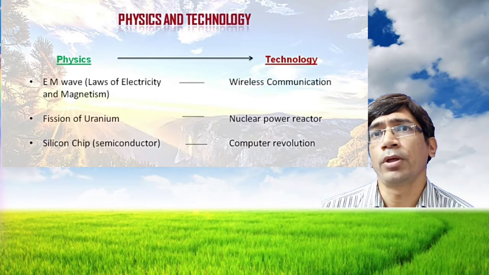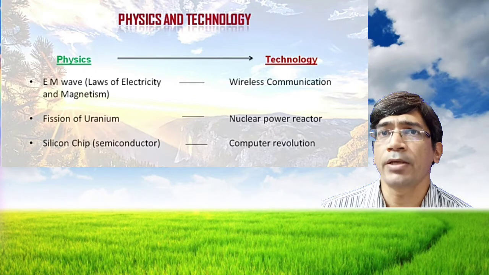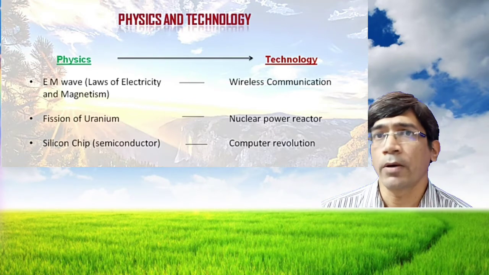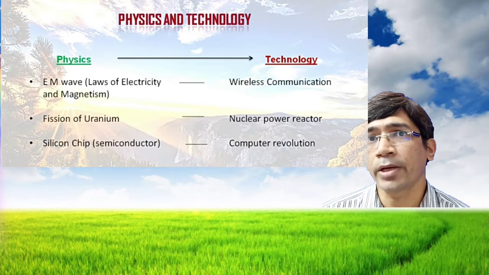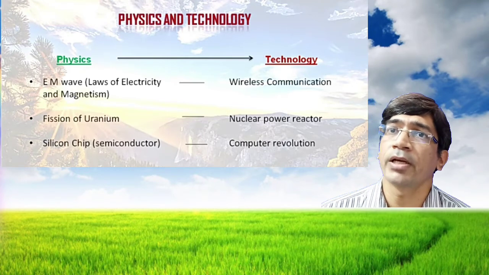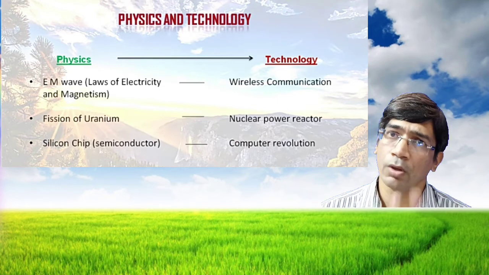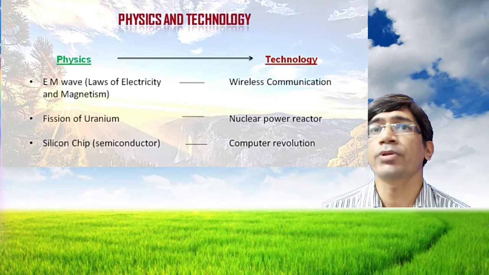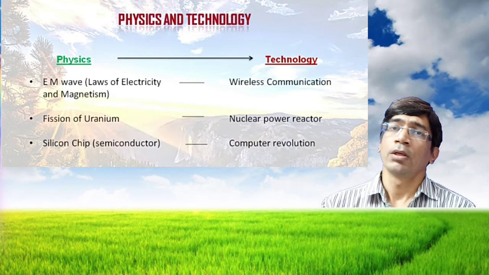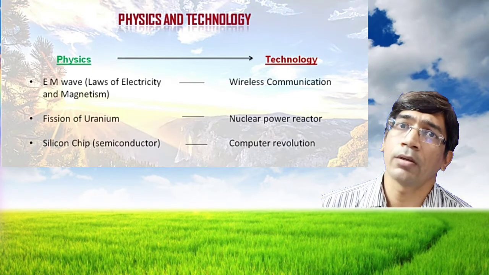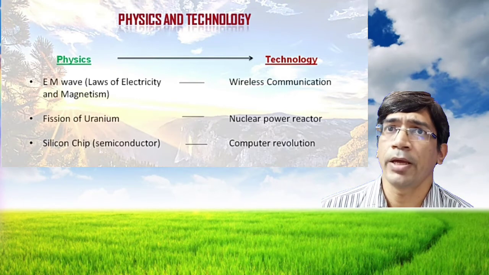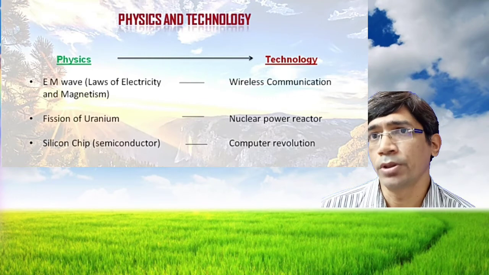In a controlled manner this energy is used in the nuclear power station or nuclear reactor. So the nuclear reactor is a technology. And if we take the negative side of technology, then we can take the atom bomb or nuclear bomb. That is the negative side of technology.